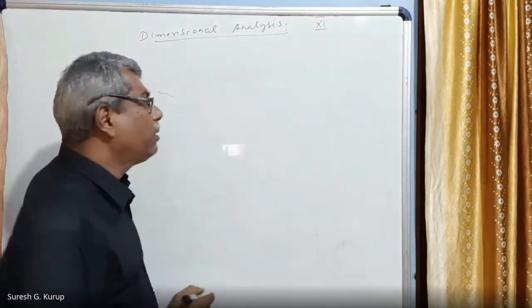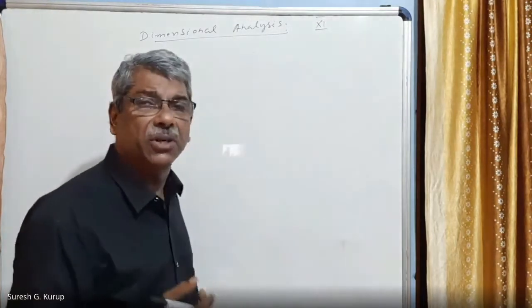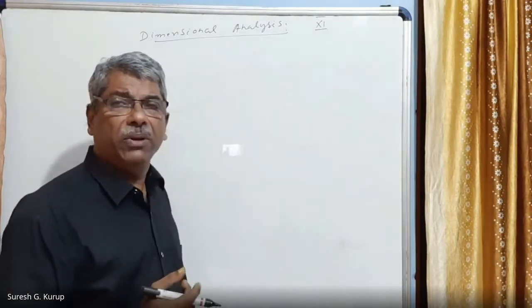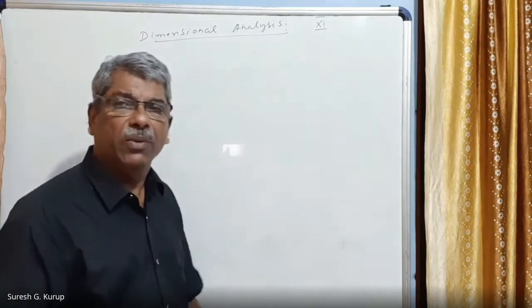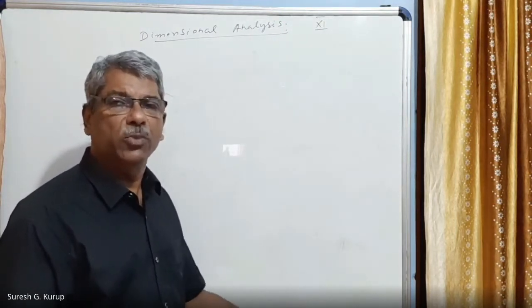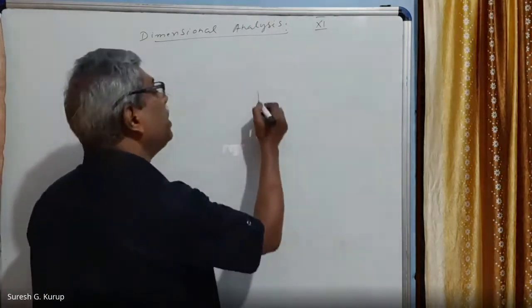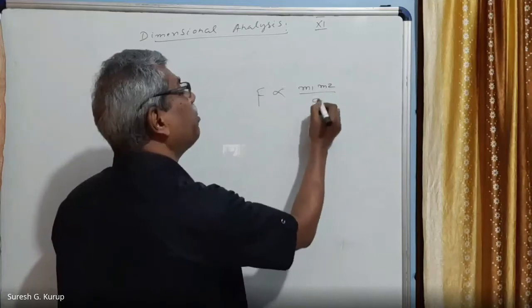We know Newton's equation of gravitation. According to it, the force acting between two bodies is directly proportional to the product of their masses and inversely proportional to the square of the distance between them. So we wrote that F is directly proportional to M1 M2 divided by D square.